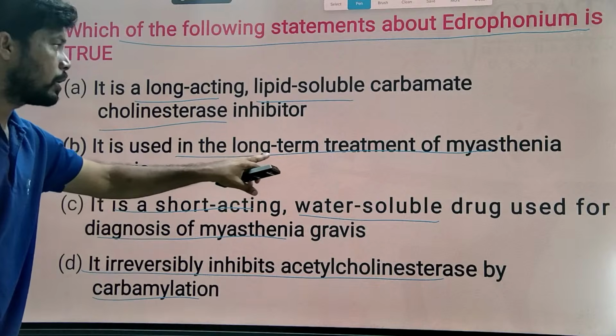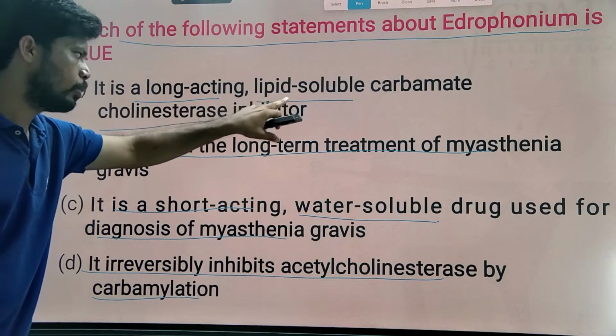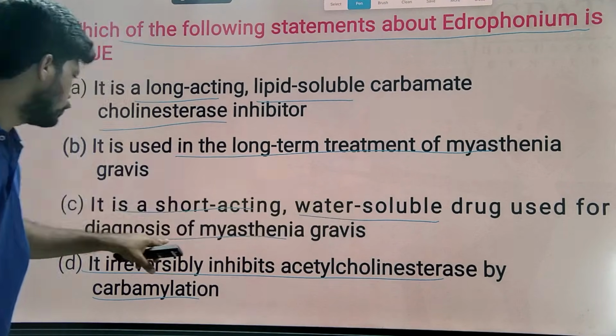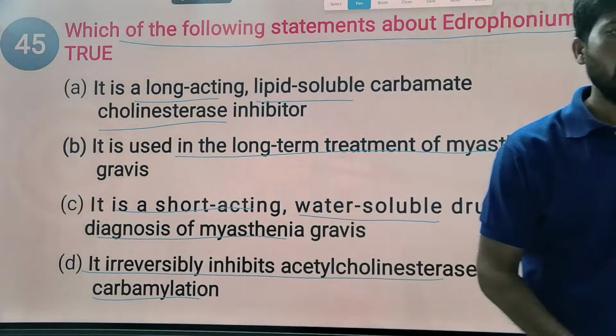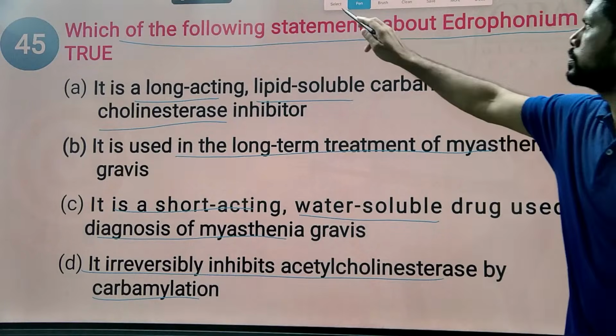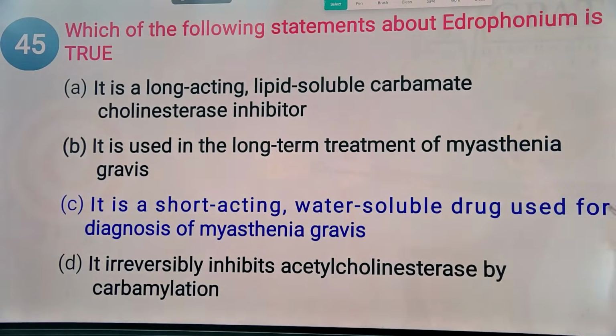Used in long-term treatment of myasthenia gravis? No, it is water soluble, not long-acting lipid soluble. So edrophonium is a short-acting water-soluble drug used for the diagnosis of myasthenia gravis. So the answer is option C.